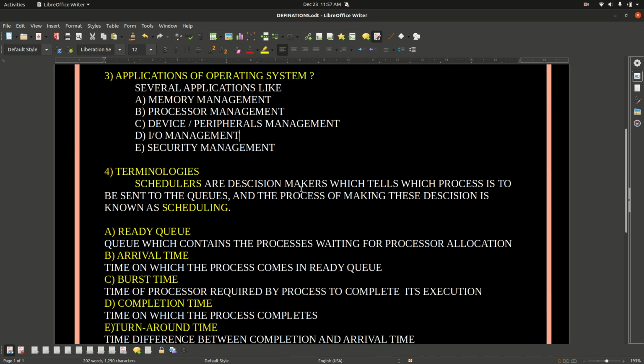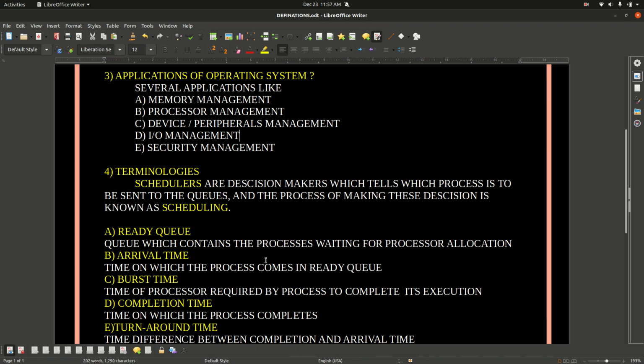Some of the terminologies which we will use in this series, let me make clear. First of all, the terminology is scheduler. What we are going to study is scheduling. There are several scheduling algorithms. So we have to know what is scheduling and why to do scheduling.